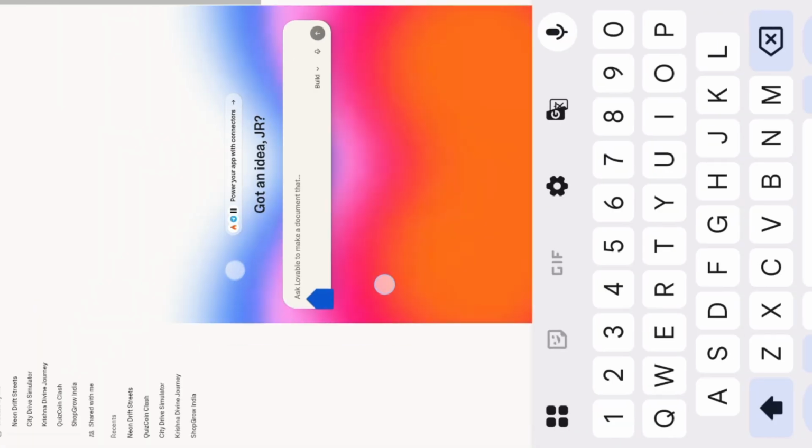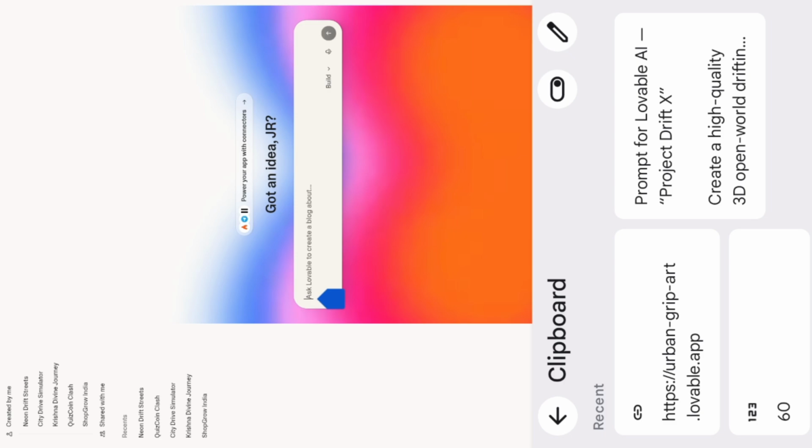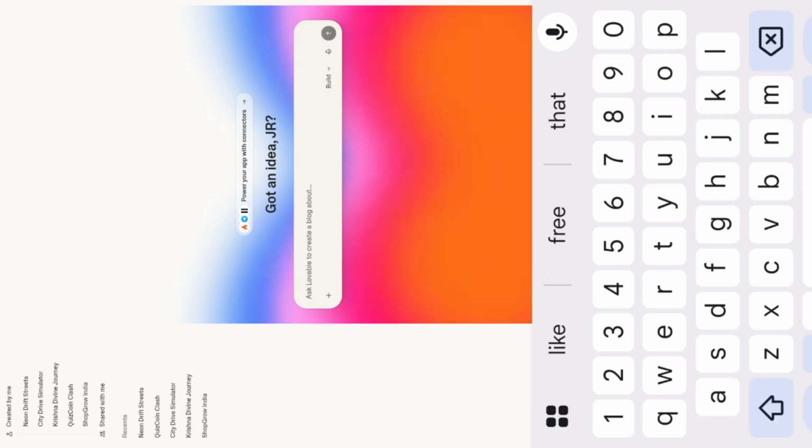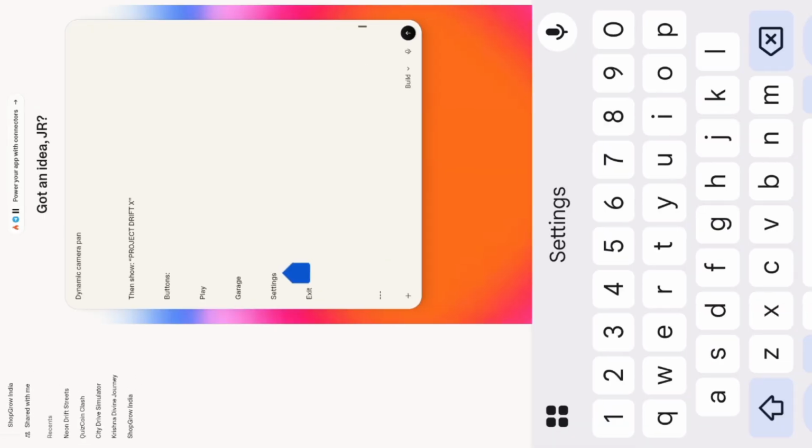Now you have to go to this app, which is Lovable. It lets you make games and apps without any coding. So here you have to put your copied text. I have put it, and after that you have to hit the arrow button beside it. It's gone. Now I have hit the arrow button. So this is my response, and I talked to it and it made a game like this.